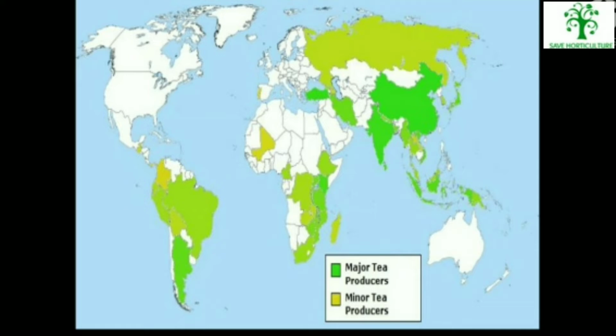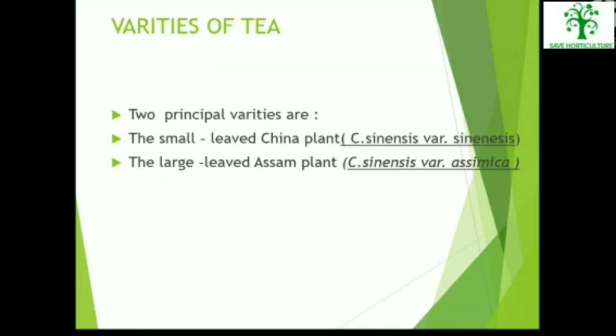This is the world map showing the major tea producers and the minor tea producer countries of the world. The dark green color represents major tea producers and the light green color represents minor tea producers. So from the map we have an idea that the Asiatic region comes under major tea producers. Varieties of tea: two principal varieties are the small leaved China plant Camellia sinensis variety sinensis and the large leaved Assam plant Camellia sinensis variety assamica.